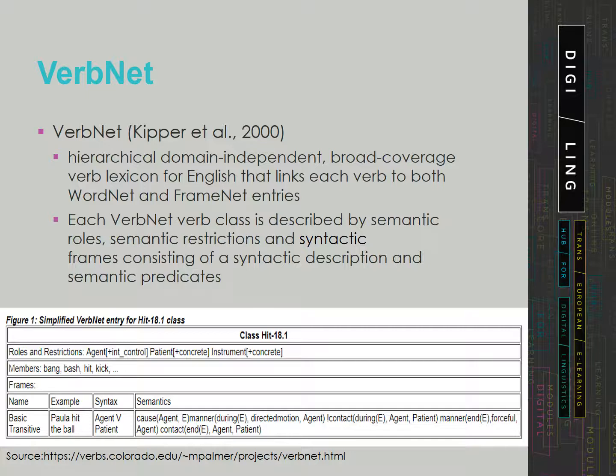VerbNet is another lexical resource, a hierarchical domain-independent, broad-coverage verb lexicon for English that links each verb to both WordNet and FrameNet entries.